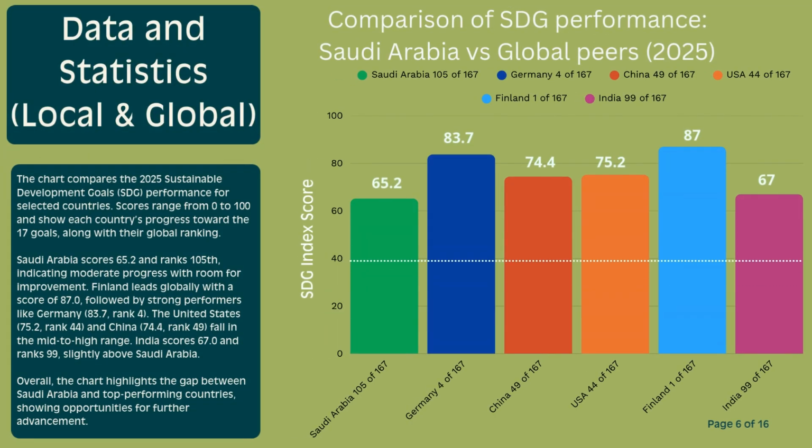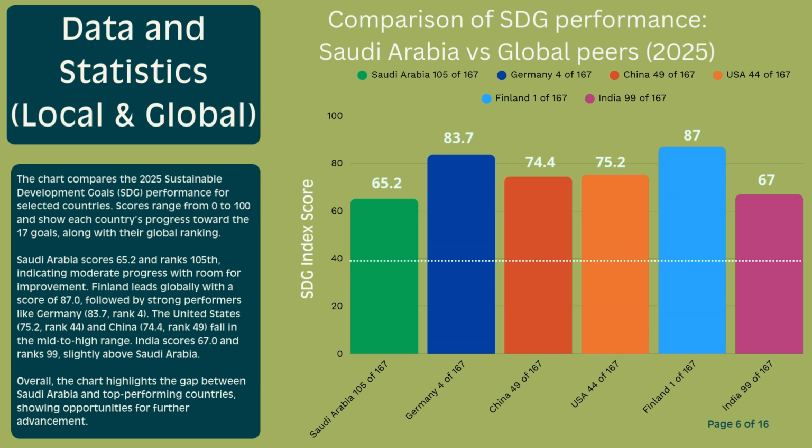Let's talk about the data and statistics. The chart compares the 2025 Sustainable Development Goals, SDG, performance for selected countries. Scores range from 0 to 100 and show each country's progress toward the 17 goals, along with their global ranking. Saudi Arabia scores 65.2 and ranks 105th, indicating moderate progress with room for improvement.